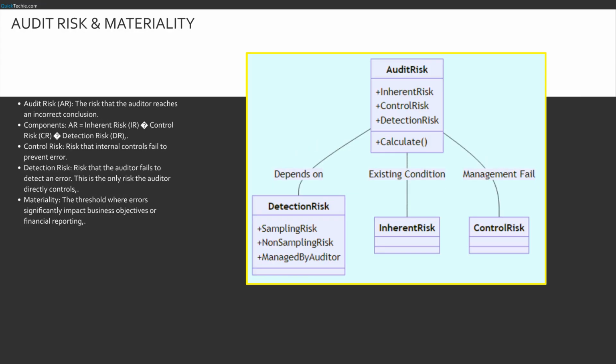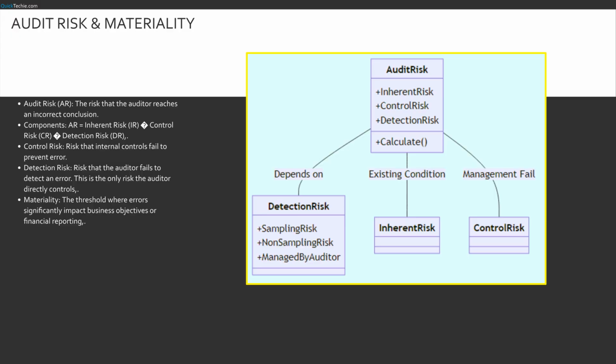We also face our own audit risk. This is the chance we say everything is fine when it isn't. It is composed of 3 parts. Inherent risk, the messiness of the system itself. Control risk, the chance management's defenses fail. Detection risk, the chance we miss the failure. Crucially, detection risk is the only one we control. We lower it by testing more samples or using better tools.